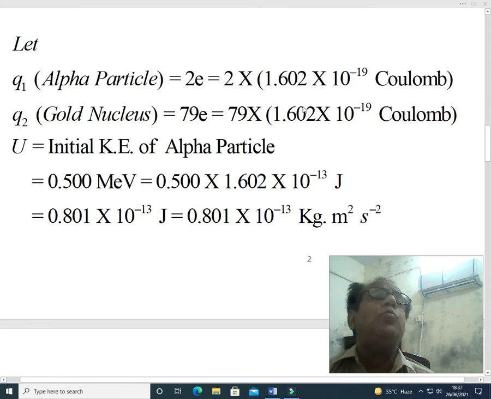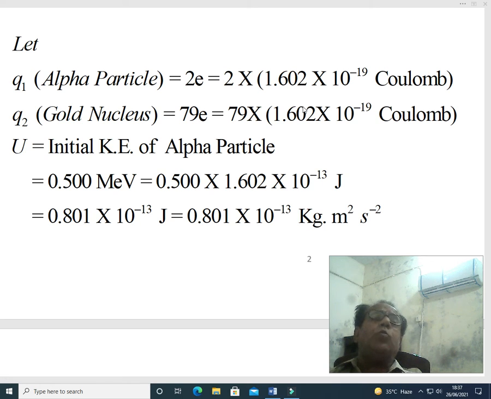Now, dear students, we take Q1 for the alpha particle and Q2 for the gold nucleus. Let Q1 for the alpha particle be equal to 2e, where e is the elementary charge, that is the charge on an electron or charge on a proton.